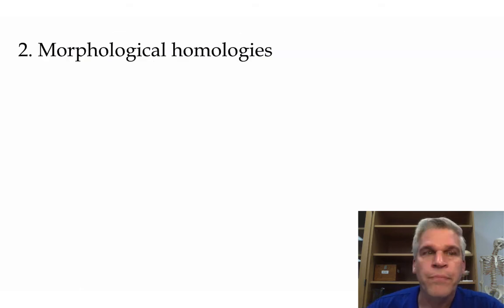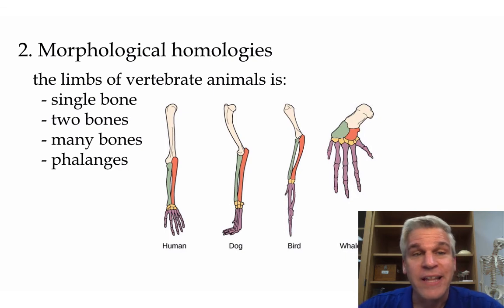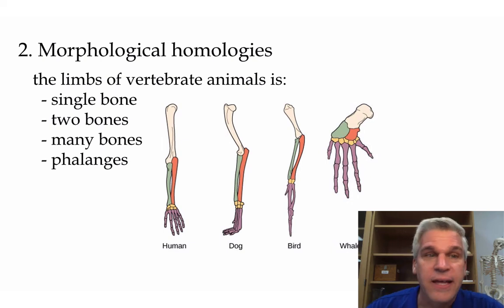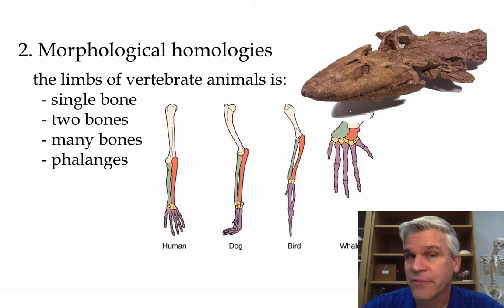Another piece of evidence for evolution is morphological homologies, morph referring to body. For instance, the limbs of vertebrates have the same pattern, a single bone to 2 bones to many bones to the phalanges. Now, why is that significant? Well, remember Tiktaalik. This may be the ancestral species of all vertebrate animals. That for whatever reason this animal was successful, and fish, amphibians, birds, reptiles, and mammals all have maintained this same pattern of single bone to 2 bones to many bones to phalanges.